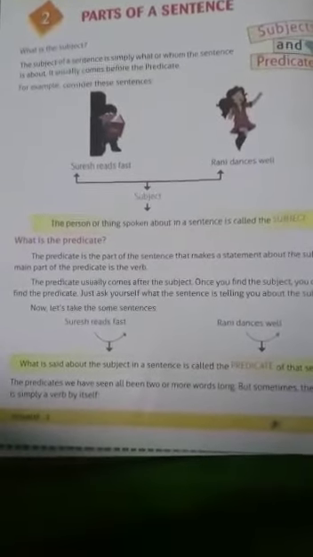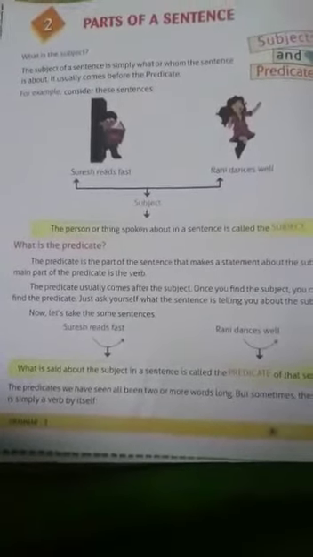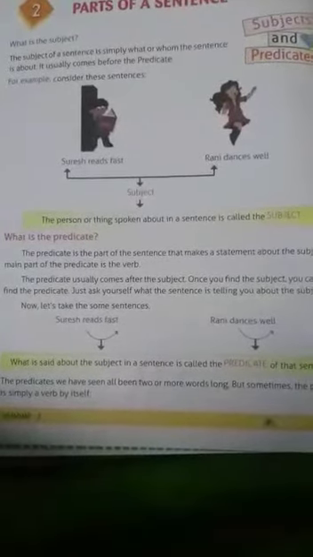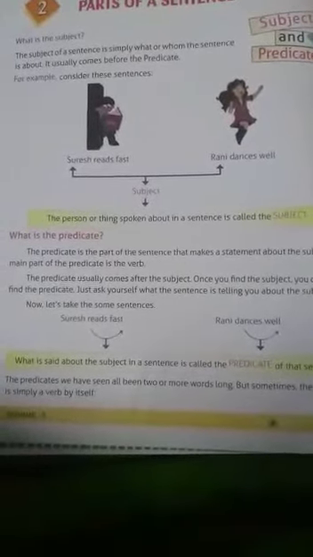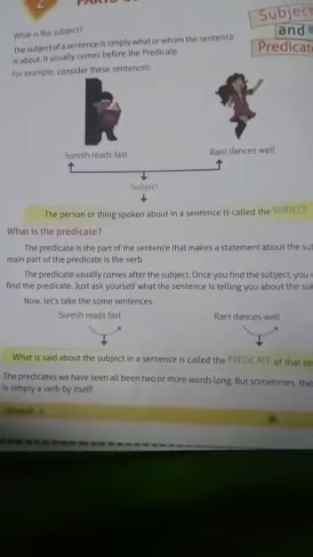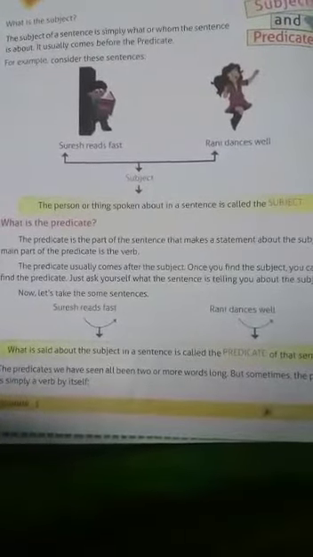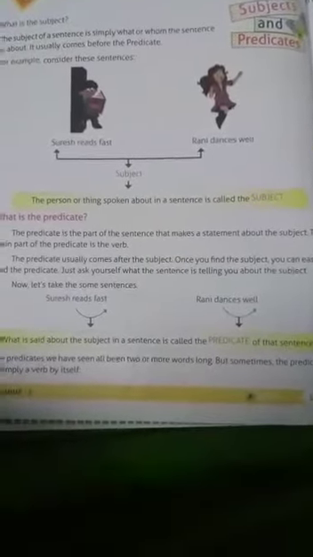The action word is called the verb. What action he is doing and what action she is doing. Suresh reads fast, Rani dances well. Reads fast, dances well. This is the predicate. What is said about the subject in a sentence is called the predicate of that sentence.